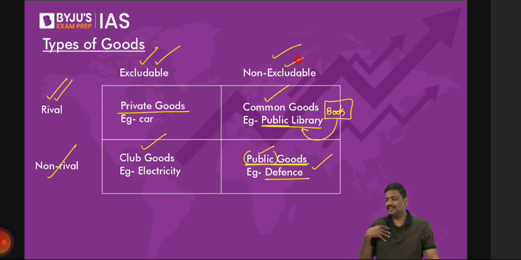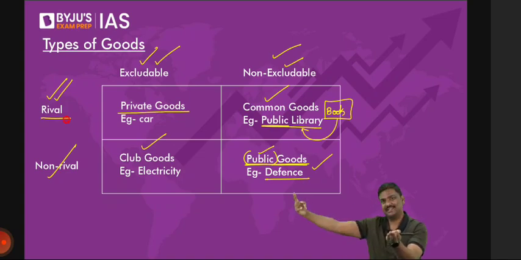Think of it. It's a very simple idea. Is it available to me? Absolutely no. You are reading the newspaper. Can I call this rival now? So the newspapers, the books, etc. that are there in public libraries are rival, because if you are using it, it will reduce the availability of this to somebody else. So that is the idea of common goods.